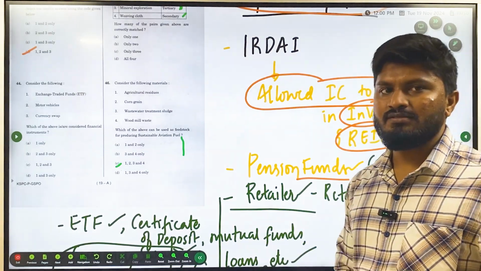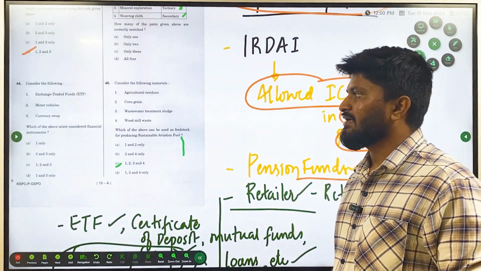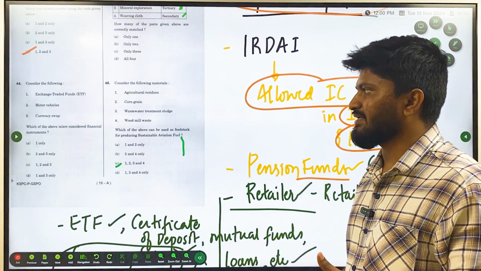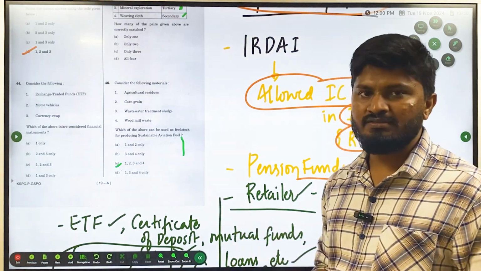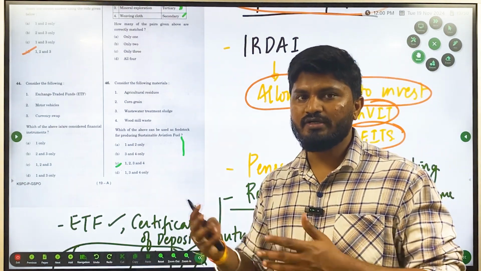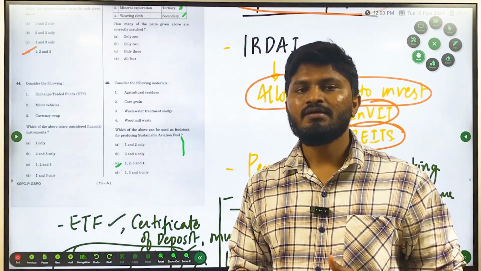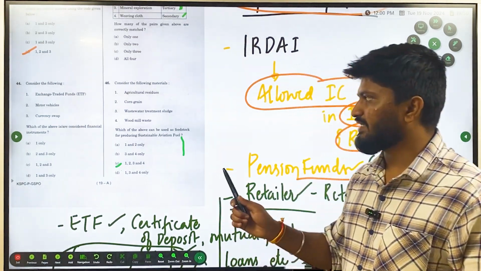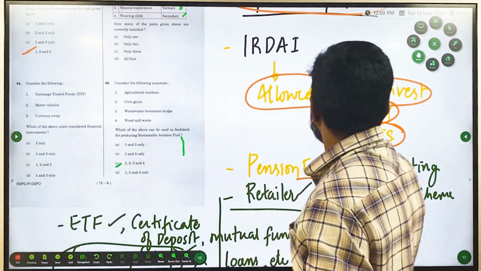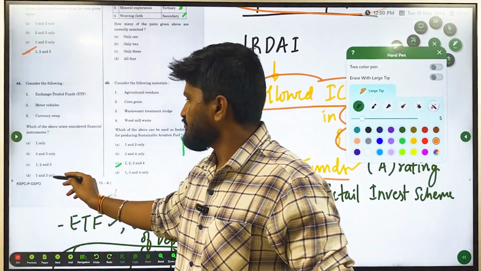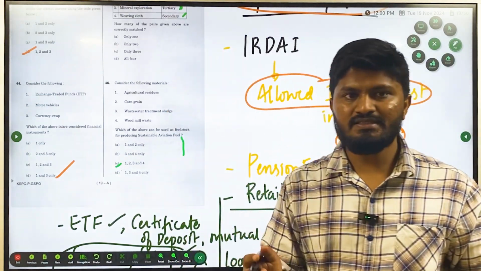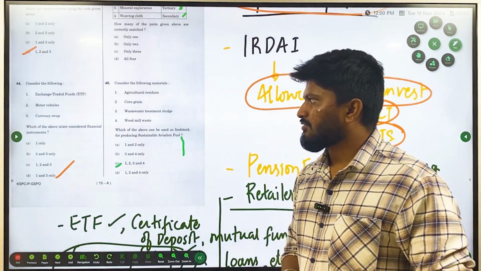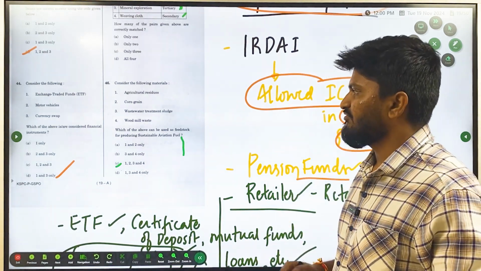But motor vehicles, do you think motor vehicles are used as liquid, as a currency trade, like financial instruments? Do you think motor vehicles are bought and then sold just to exchange for money? No, they are sold when there is a money crunch, but they are not considered financial instruments. So the correct answer here is D, 1 and 3 only. You could have easily guessed this answer. Okay, so motor vehicles are not a form of financial instruments.